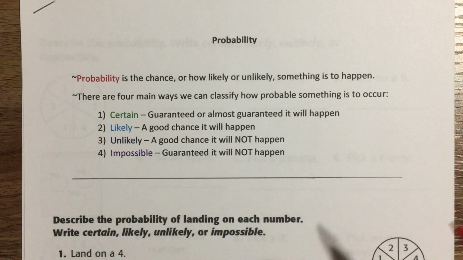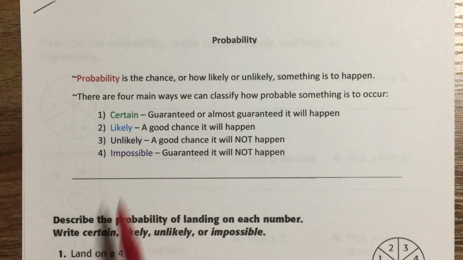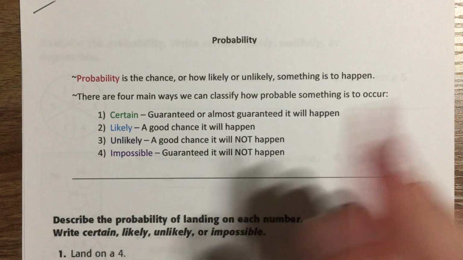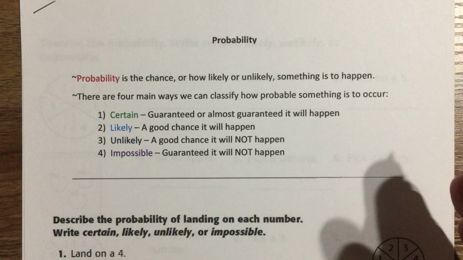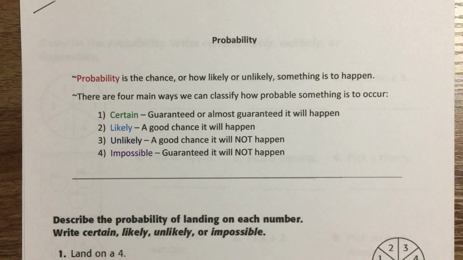Unlikely is just the opposite. There's a good chance that it will not happen. If something is unlikely, there's a good chance it's not going to occur. And if it's impossible, that's just the way it sounds. It means no, it's not going to happen. It cannot happen. There's no possible way for that to happen.